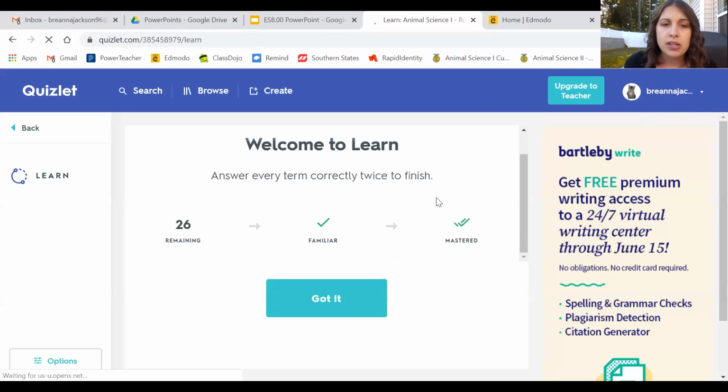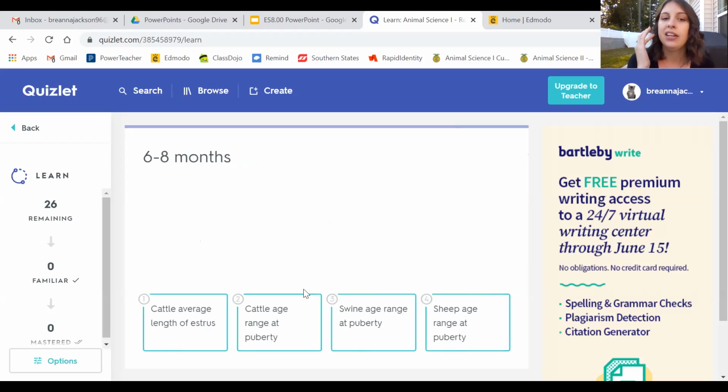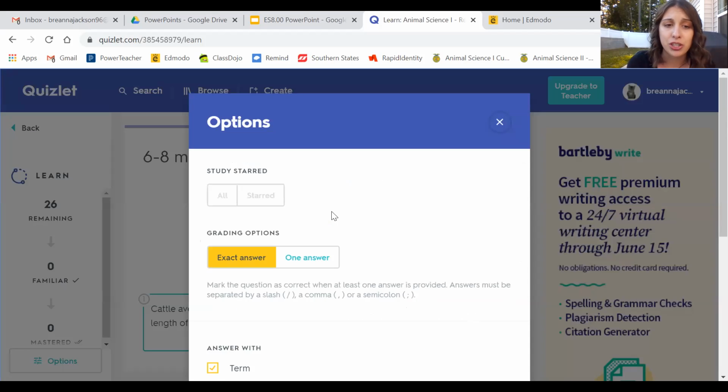So to get a 100% on Learn, you have to get all 26 correct once, and then get them correct again, so twice. On the side, it will say that you got a 100%. So you're going to say, okay, got it, and it's going to have your questions. What you want to do is go to options. I'm making this easier for you.